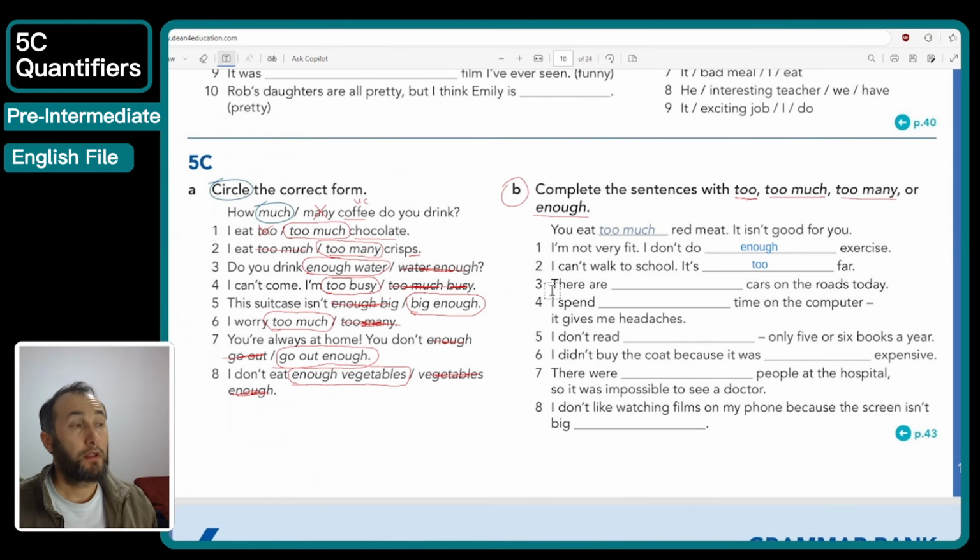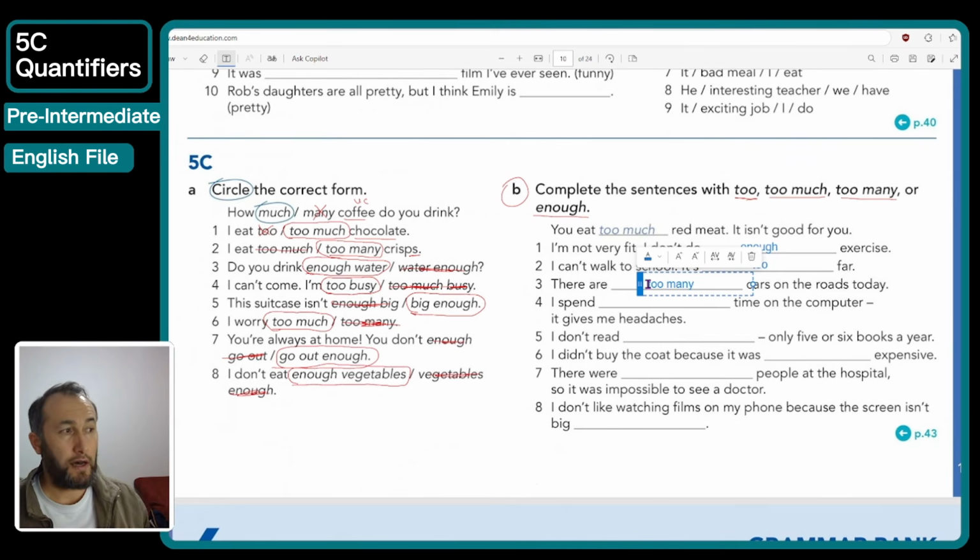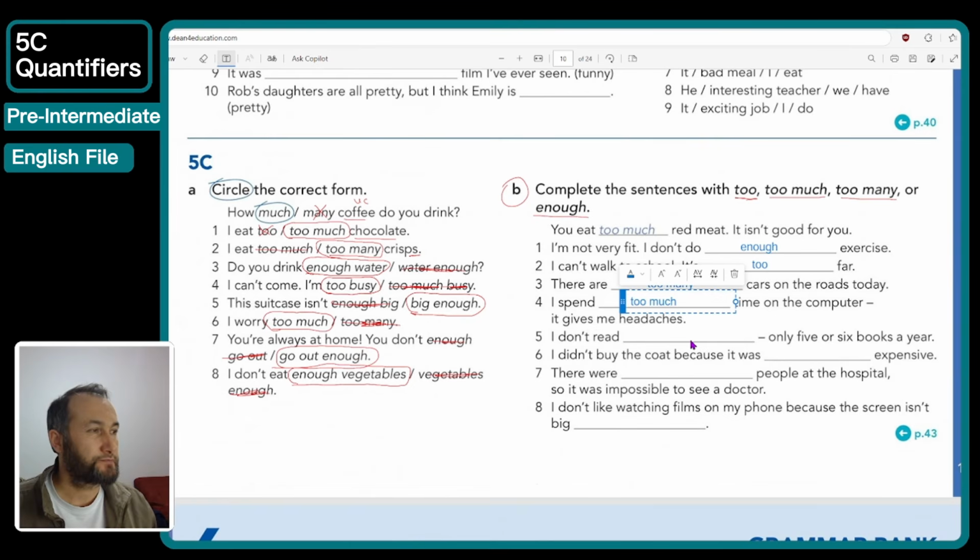Too far. Number 3, there are cars. Cars, countable noun. So on the roads today, too many cars. There are too many cars on the roads today. 4, I spend time on the computer. It gives me headaches. So time here is an uncountable noun. So too much time, more than the limit. That's why it's giving me headaches. 5, I don't read. After the verb, we use enough. I don't read enough, only 5 or 6 books a year.